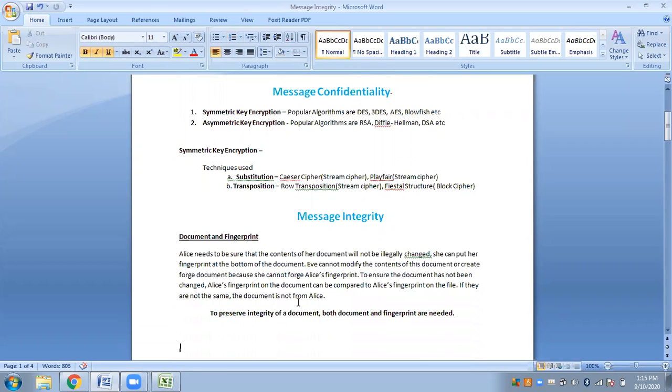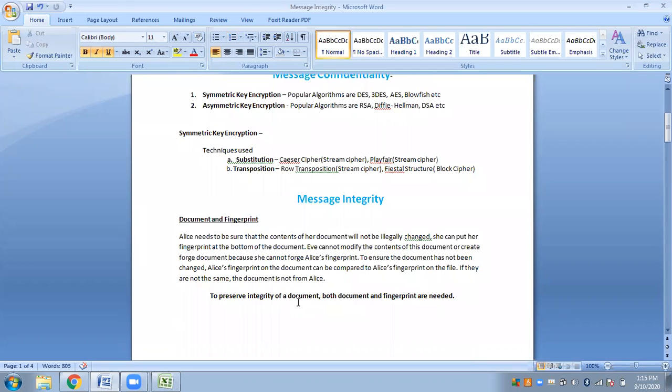Now we will talk about message integrity. If you remember, we discussed hashing in one of our previous classes. Confidentiality is all about keeping a message private, to prevent it from being accessed by any unauthorized user. That is all about confidentiality of a message.